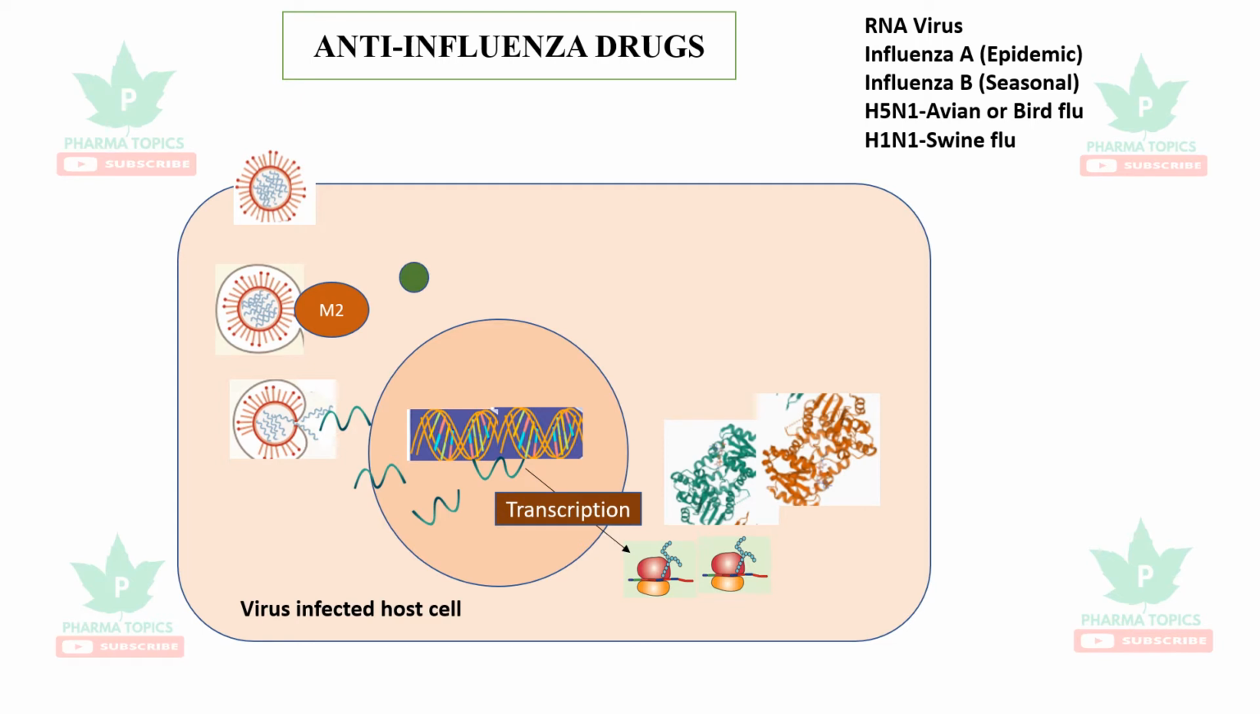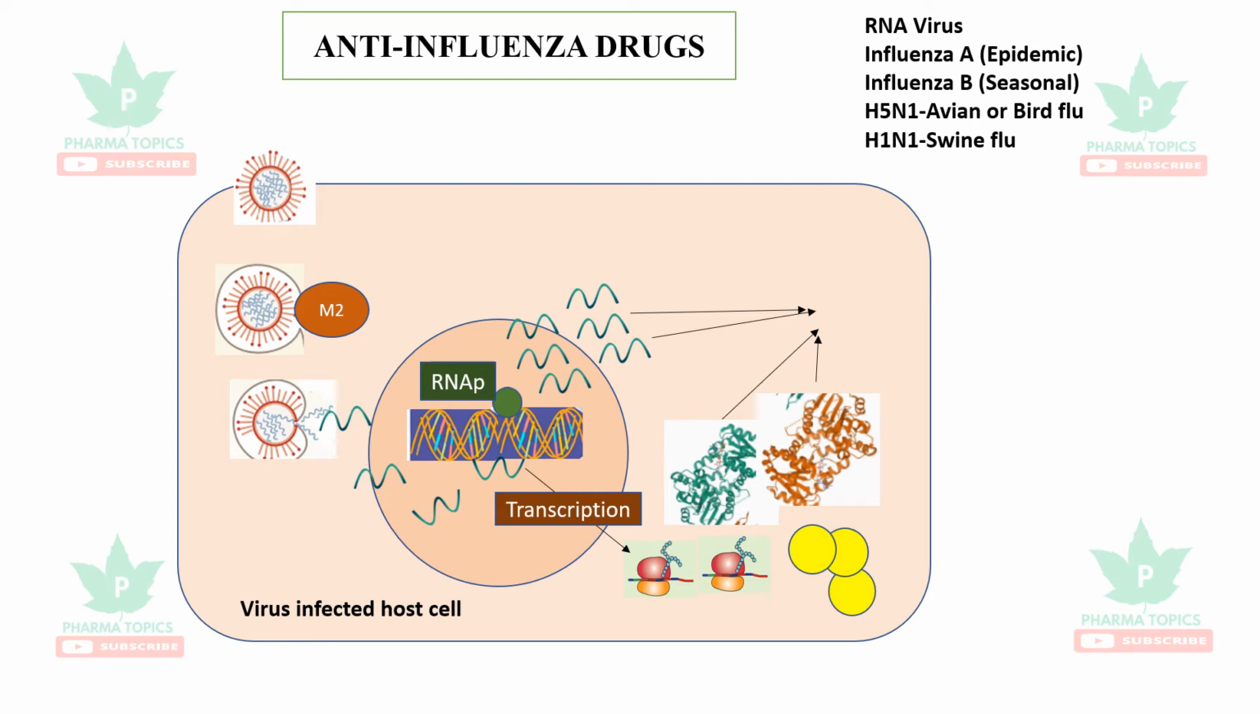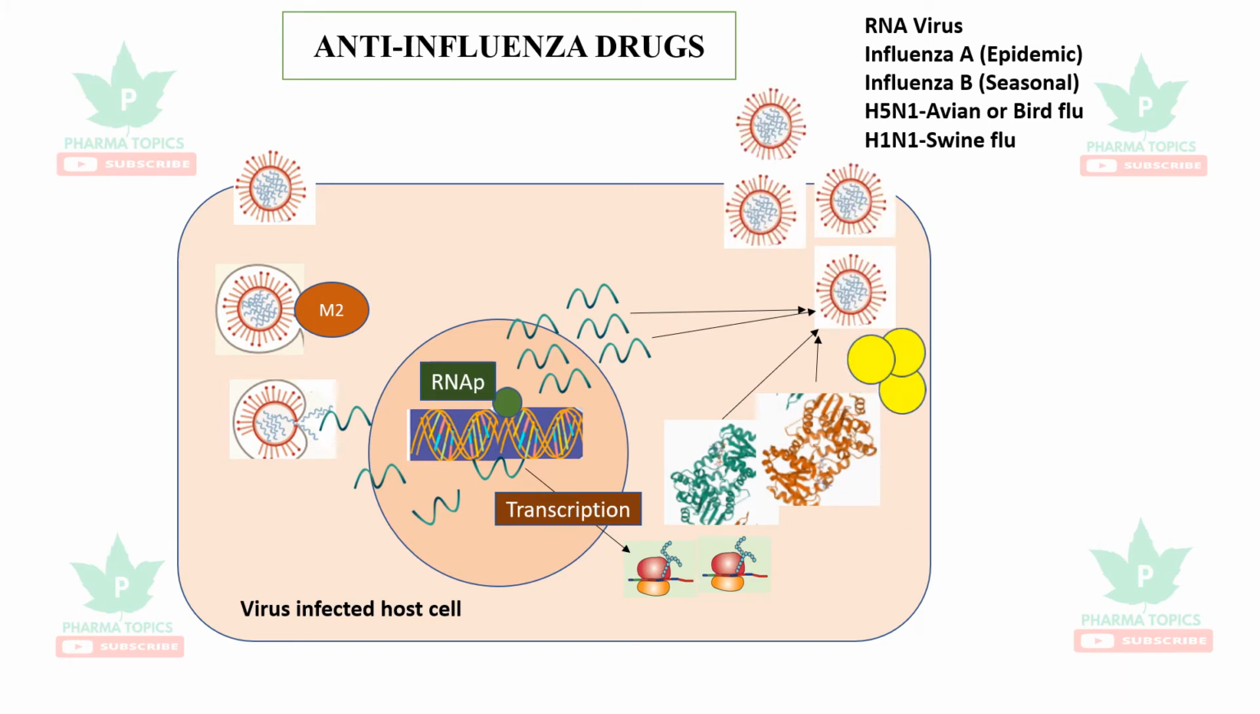There is another enzyme called RNA polymerase, which makes multiple copies of the RNA. Both the proteins which are transcribed and the multiple copies of RNA formed are packed as new virions by an enzyme called neuraminidase. So this is the life cycle of this influenza and multiplication of new virus.